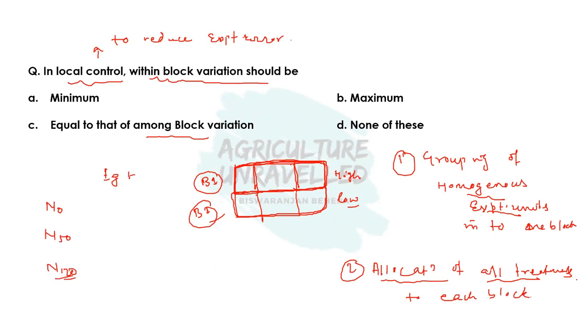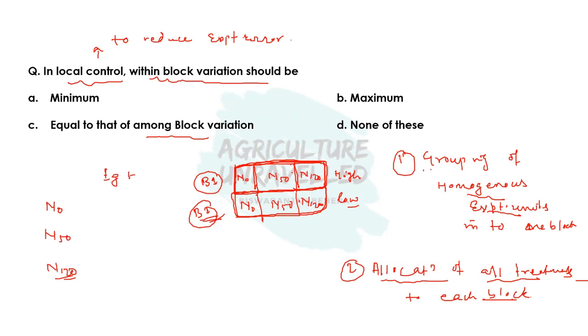So allocation of all treatments to each block. In block 1, we have to allocate all the treatments N0, N50 and N120. And in block 2 also we have to allocate all the treatments, that is N0, N50 and N120. So 2 things are important: grouping of homogeneous experimental units in the block, and the allocation of all treatments to each block.